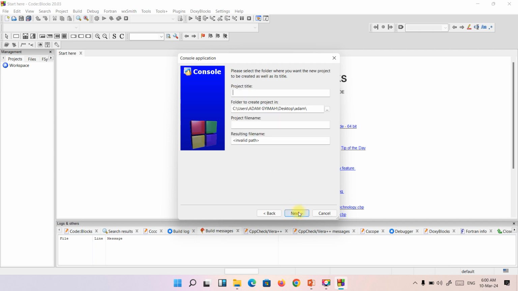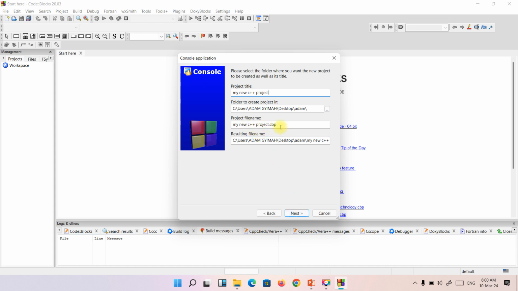Then you click on next and you give the name of the project. Let's say my new C++ projects. After you write this title, you click on next.